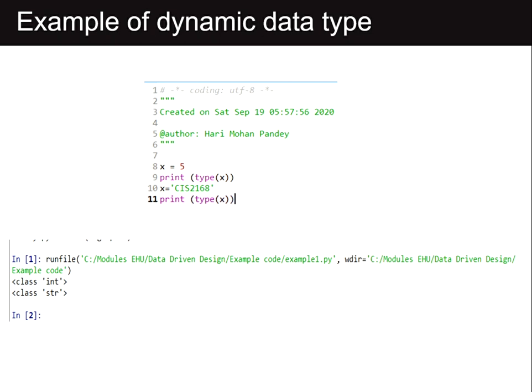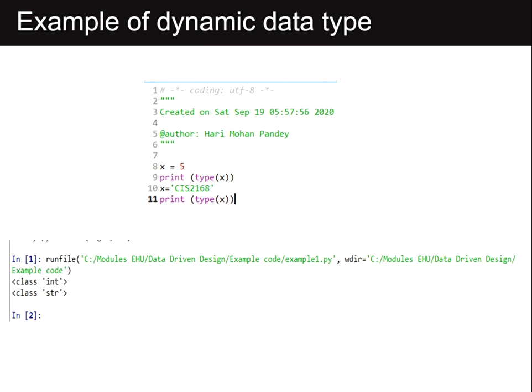In line number 10, we are assigning a string value to the variable x, and the string value is CIS2168. And in line number 11, we are printing the type of x, and here the type of x is string, so that is the reason we get class string.